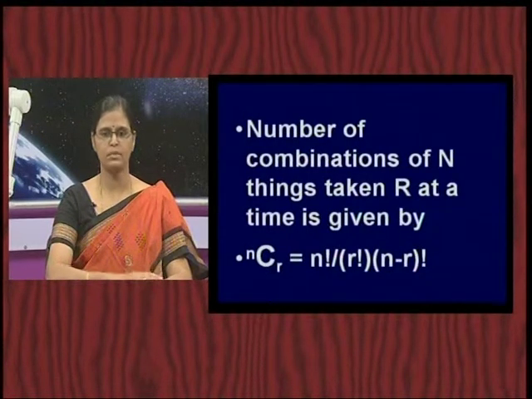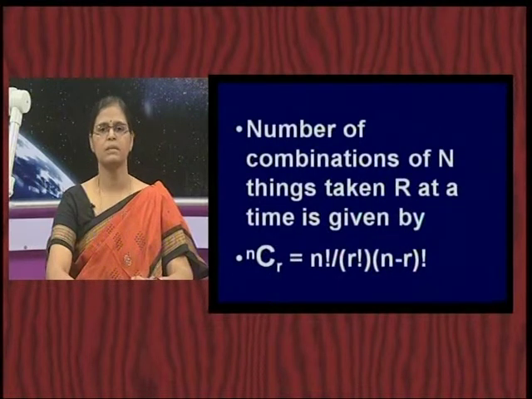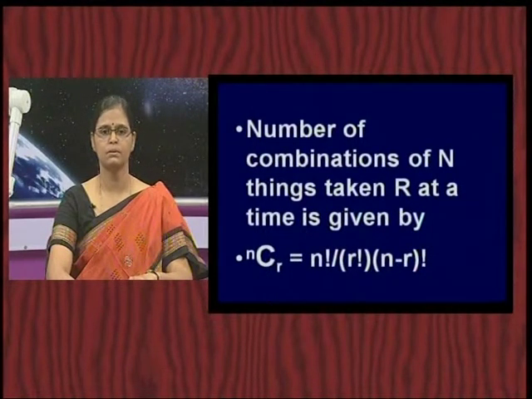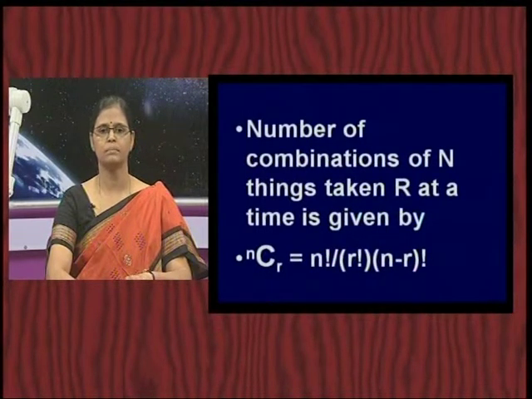So, how do you write a combination? A combination is written as nCr, and its value is equal to n factorial by r factorial into n minus r factorial.